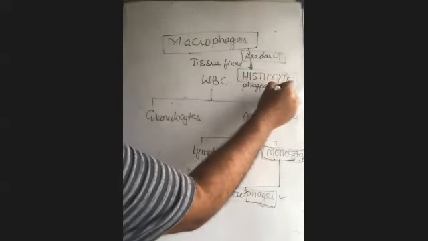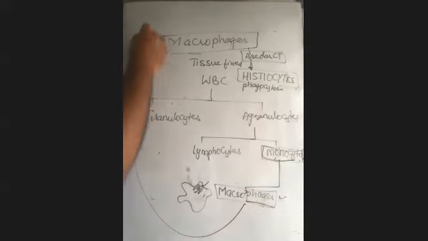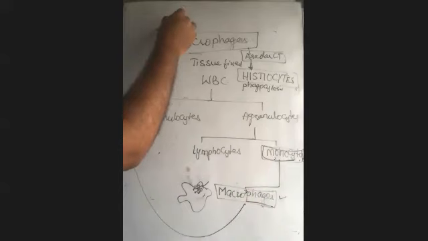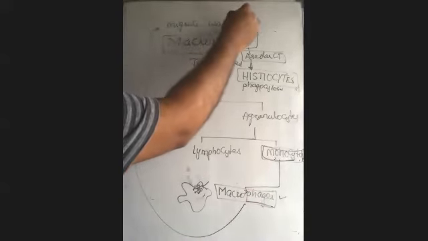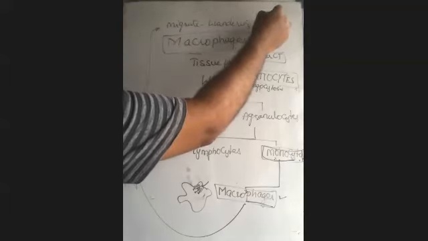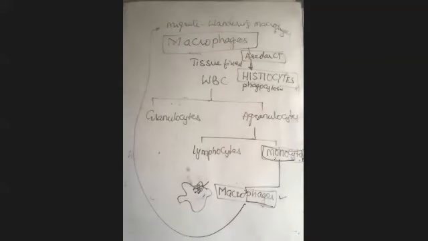In case more microbes are entering the body, that means into the site of injury, and the histiocytes are not sufficient, some more macrophages from the blood migrate into the site of injury. Such cells are called wandering macrophages. Okay, so we have a little mess here.